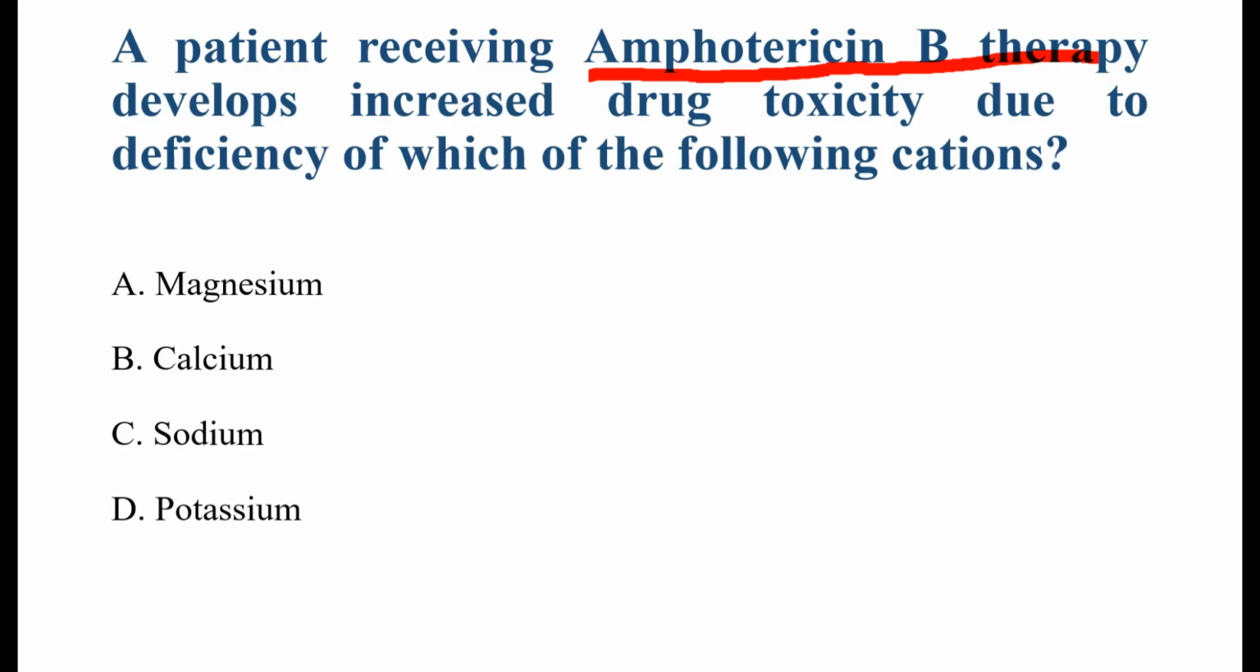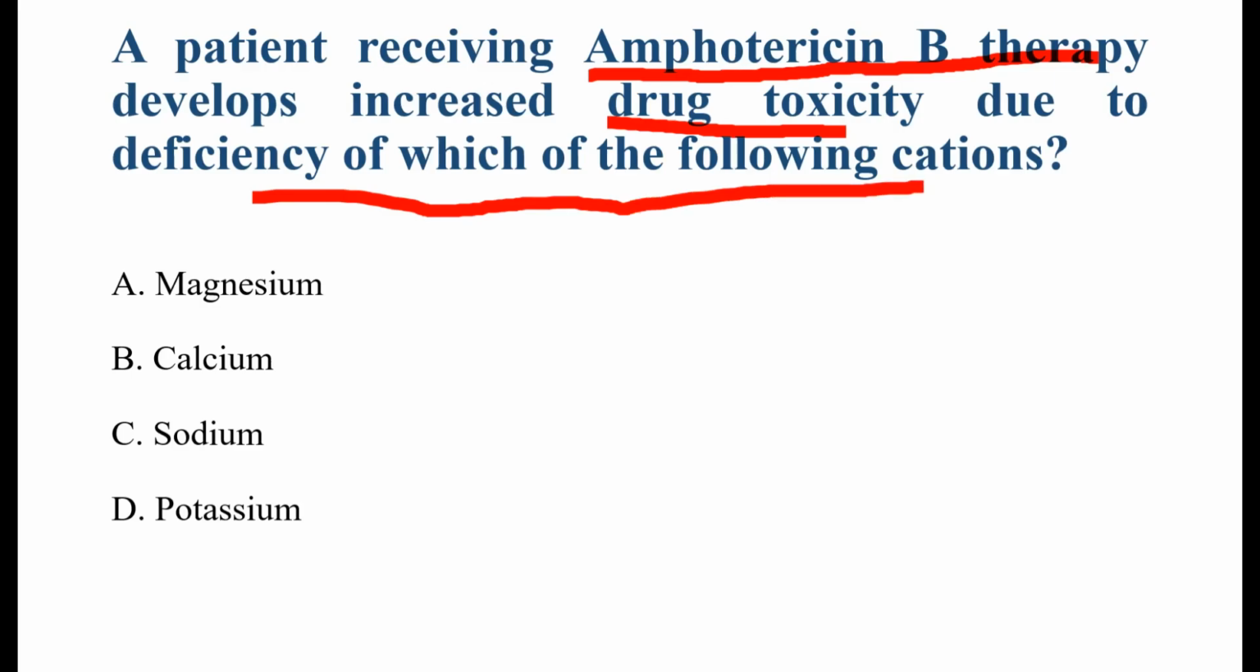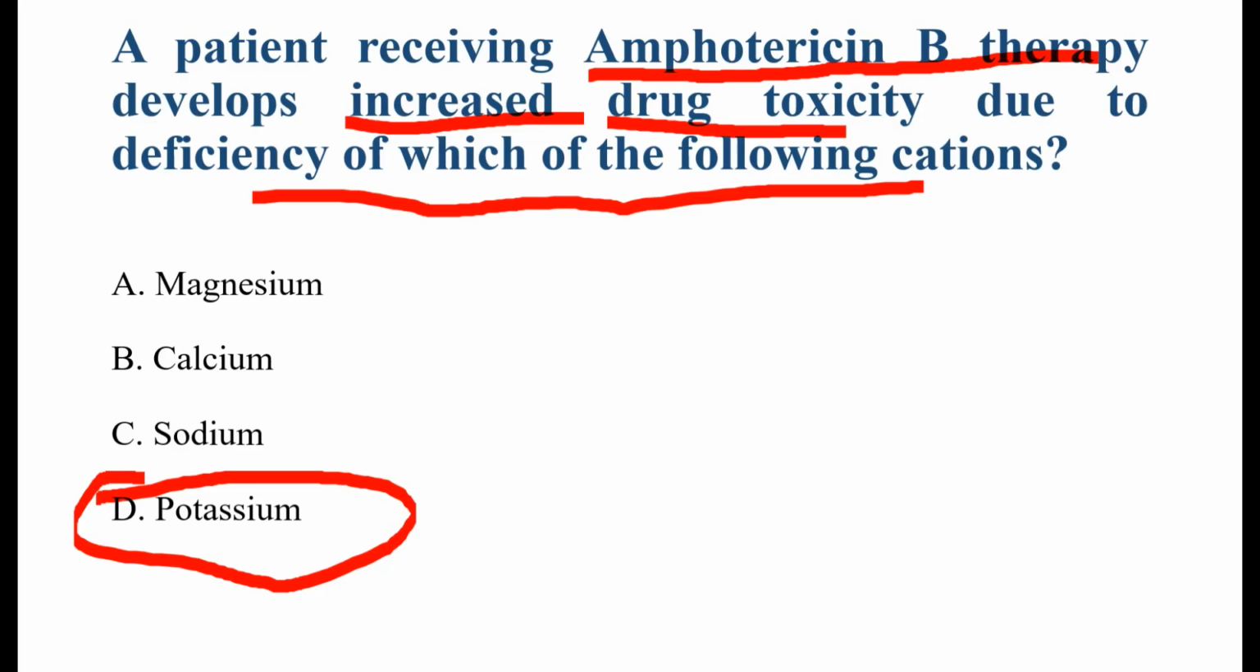Okay, next is: a patient receiving amphotericin B therapy develops increased drug toxicity due to deficiency of which following cation? Important keywords in this question: amphotericin B therapy, increased drug toxicity, reduction of the cation. So this question asks which electrolyte decreases during amphotericin B therapy and contributes to its toxicity. The options are magnesium, calcium, sodium, potassium. So here the correct answer is option D, that is potassium.